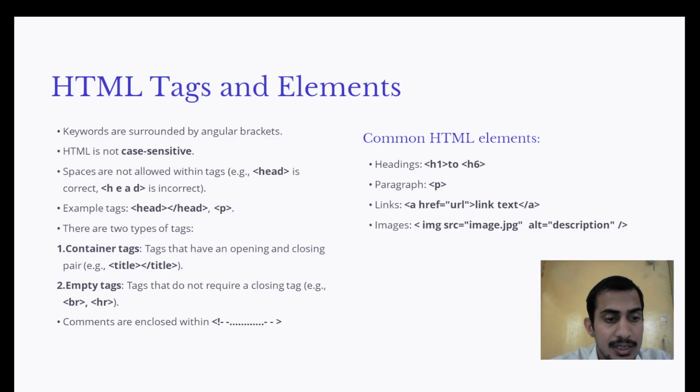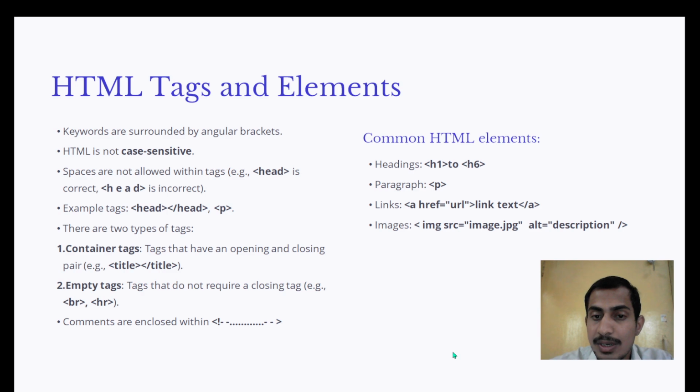There are two types of tags. First, container tags, which have an opening and closing pair, like title and title close, and empty tags that do not require a closing tag, for example the line break and horizontal line. We can also put in comments like this.